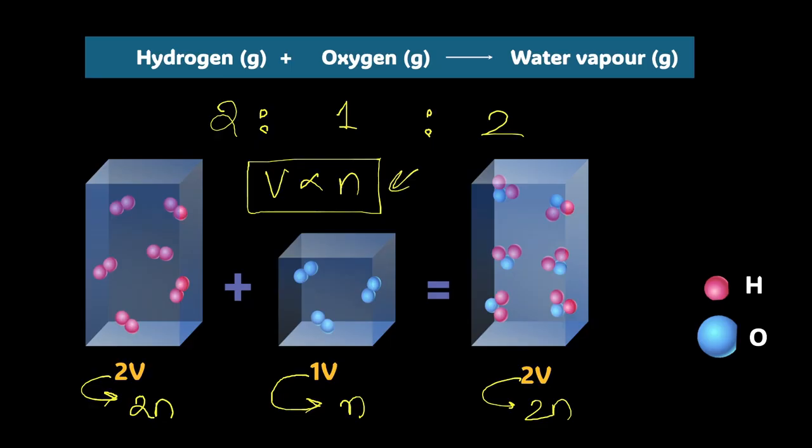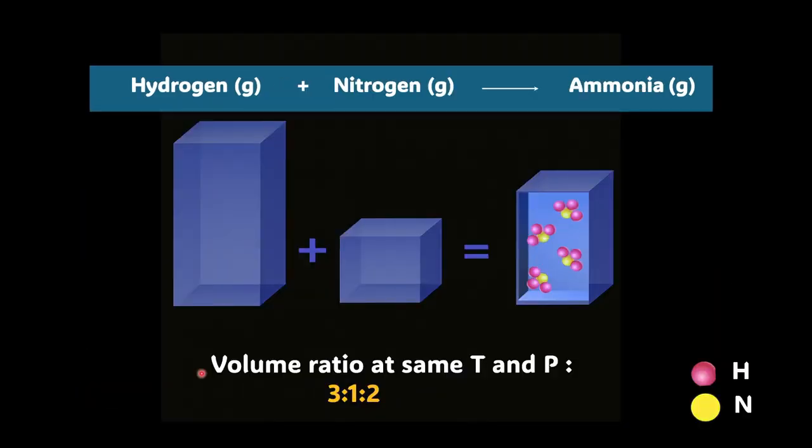Now that you've understood that volume is directly proportional to the number of molecules at the same temperature and pressure, I have a question for you. Let's try to apply this law here. Say I experimentally give you the volume ratio for the formation of ammonia from hydrogen and nitrogen to be 3:1:2. Though the number of molecules will be way more, this is a hypothetical situation so that you can apply the law better.